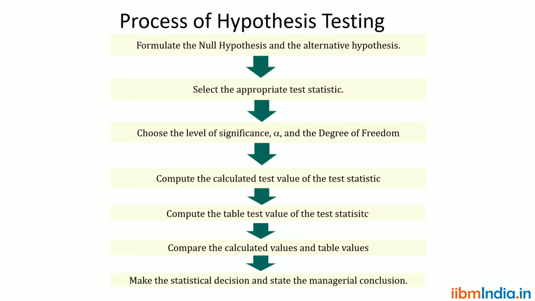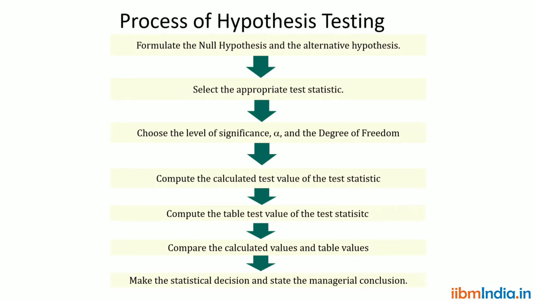Then fourth, we need to compute the calculated value. Then compute the table value. Then compare the calculated value and the table value. Finally, we can draw the decision. So these are all the 7 steps involved in the hypothesis test.